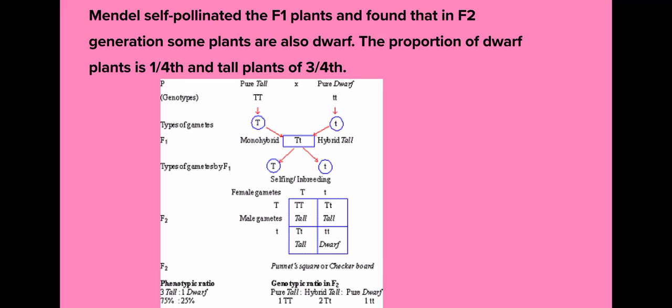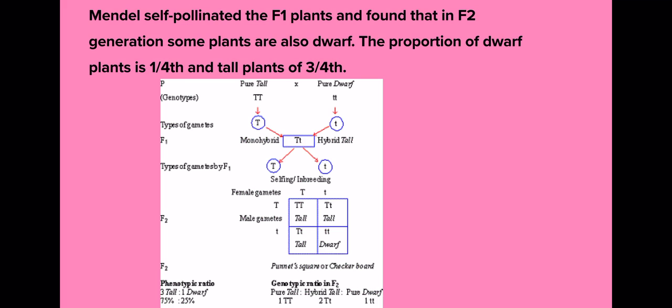Later on, when self-pollination is done between the seeds which we get from the first filial generation, he saw that the recessive trait also expressed itself, right? So here the phenotypic ratio means you will see 3 tall plants and 1 dwarf plant. Here the recessive trait also expresses itself.